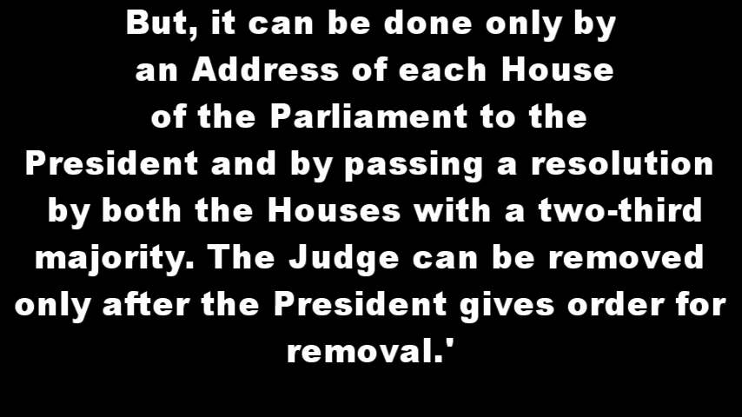The President can remove the Supreme Court judge on the basis of proved misbehavior or incapacity, but before that, there should be an address of each of the houses of the Parliament to the President and a resolution passed by both the houses with a 2/3 majority. And the judge can be removed only after the President gives the order for removal. Even after getting the 2/3 majority, the President also should give the order for removal. Then only the judge can be removed from his post.